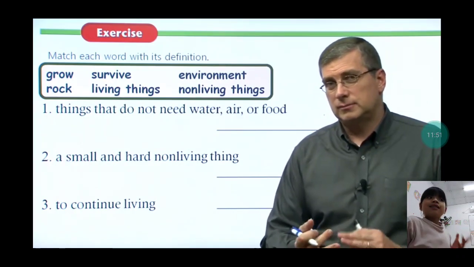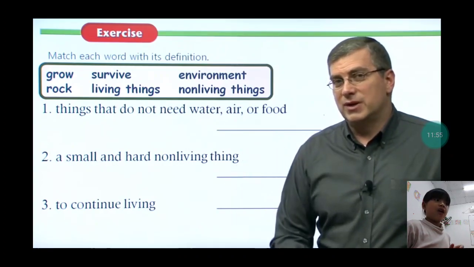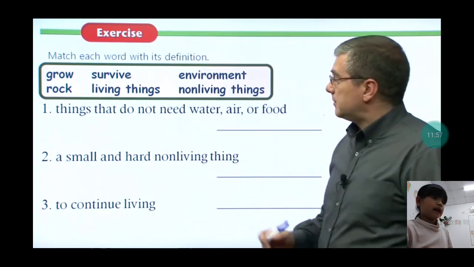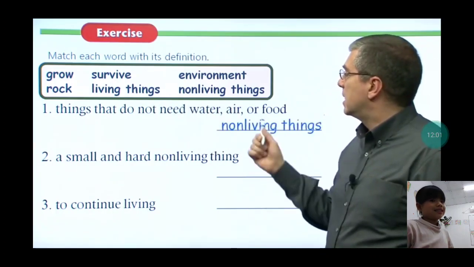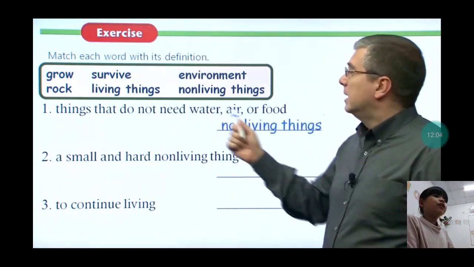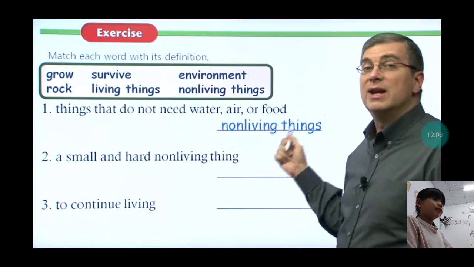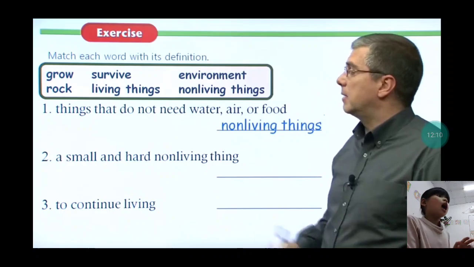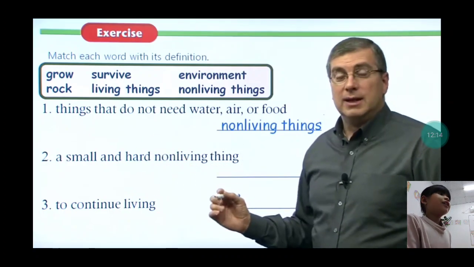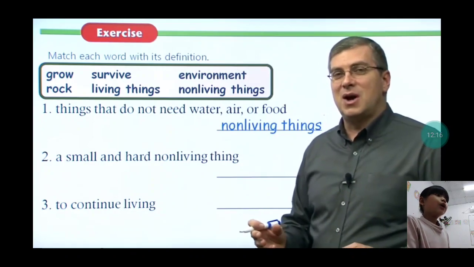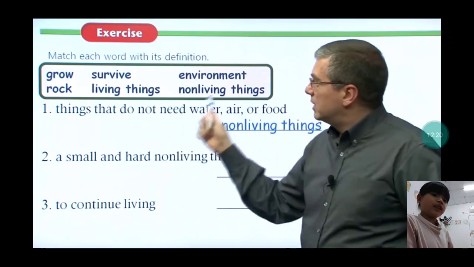Okay, the things that do not need air or food. That's the sentence. What is that? Yes, it is non-living things. Now let's see on it.